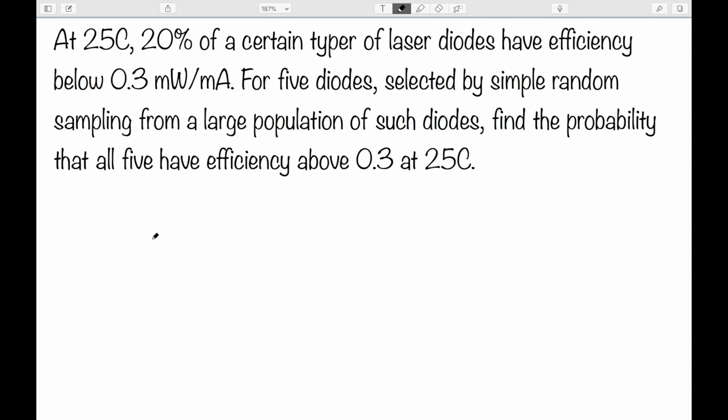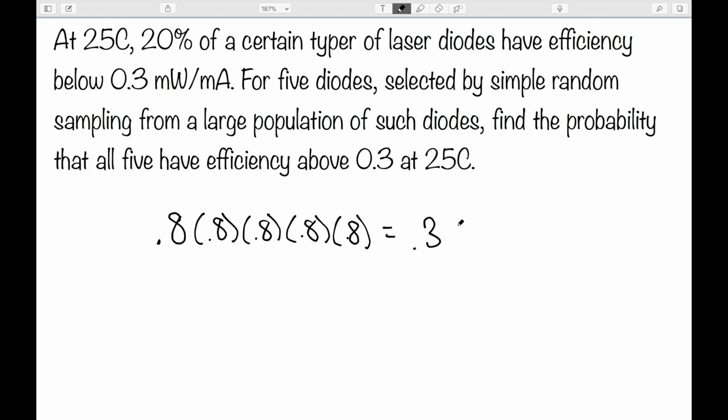Well, the chance that the first one will have efficiency above 0.3 is 0.8. Since there's a 20% chance it has efficiency below 0.3, there must be an 80% chance that it has efficiency above 0.3. The same is true for the second, the third, the fourth, and the fifth. This gives us a total probability of 0.32768.